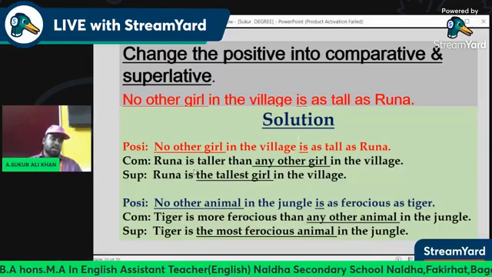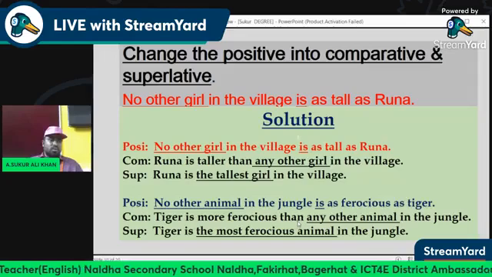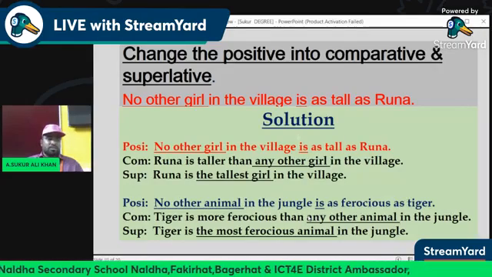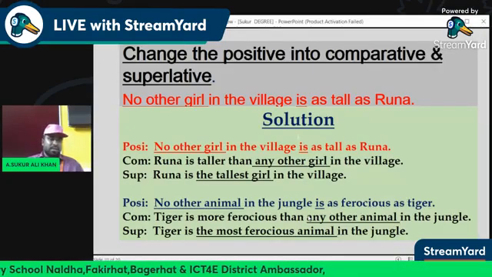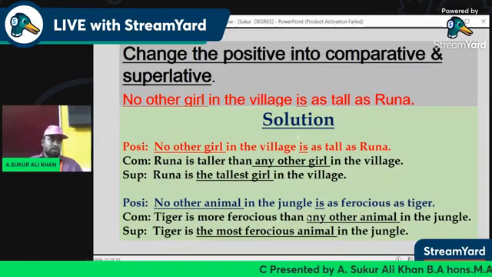In the same way, no other animal in the jungle is as ferocious as the tiger. Comparative: the tiger is more ferocious than any other animal in the jungle. Superlative: the tiger is the most ferocious animal in the jungle.